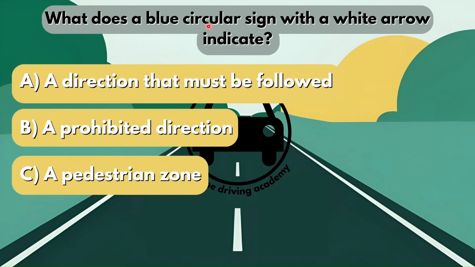What does a blue circular sign with a white arrow indicate? Now imagine a blue circular sign and imagine a white arrow in that sign. What does it indicate to you? Is it option A, a direction must be followed? Is it option B, a prohibited direction? Or is it option C, a pedestrian zone? Now the correct answer here would be option A. A blue circular sign with a white arrow will indicate a direction that must be followed. So it means that you must go in that direction.